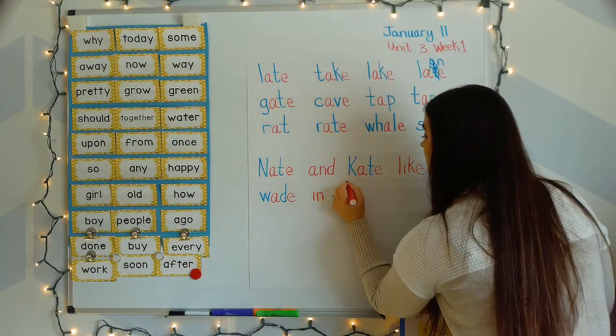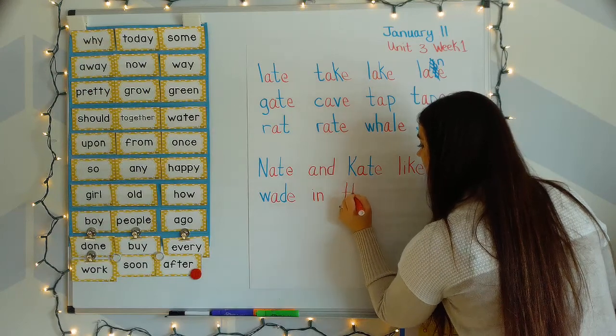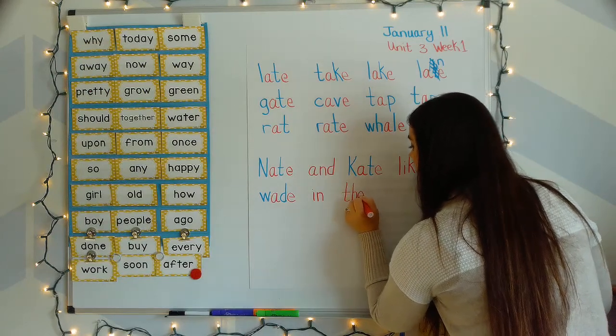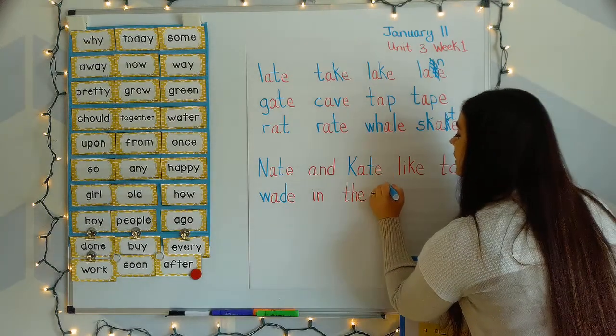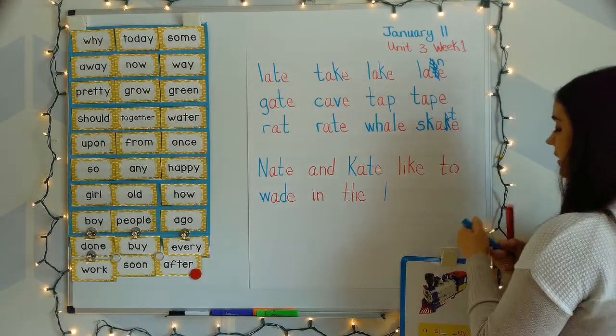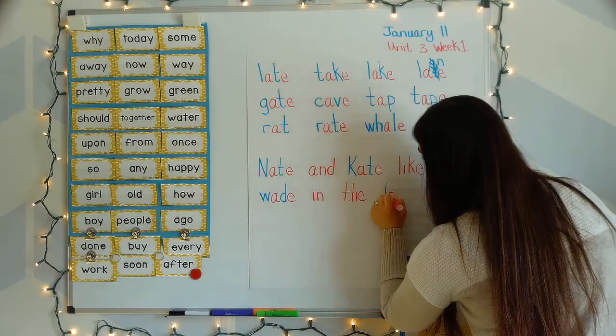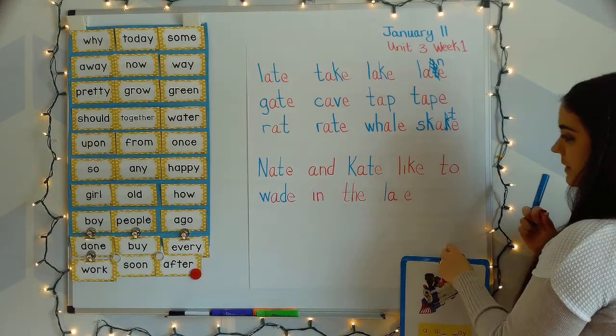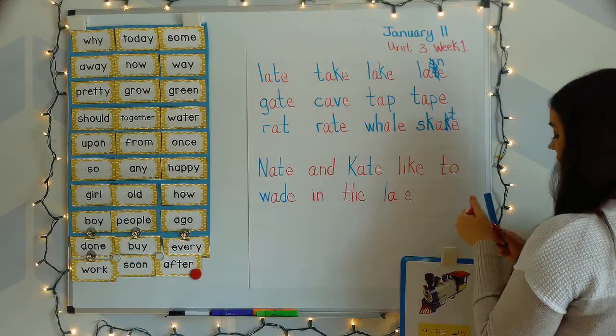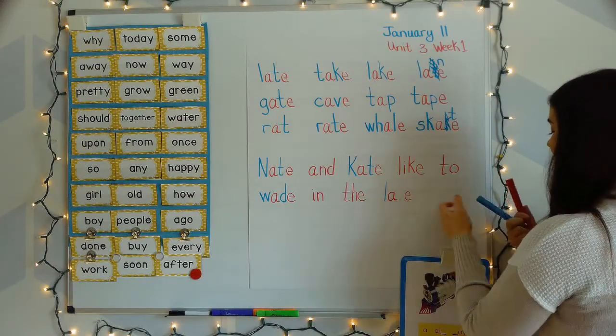In. High frequency word the. L says ll. A and its buddy E make that long A sound like the train card. Ll, A, lay.